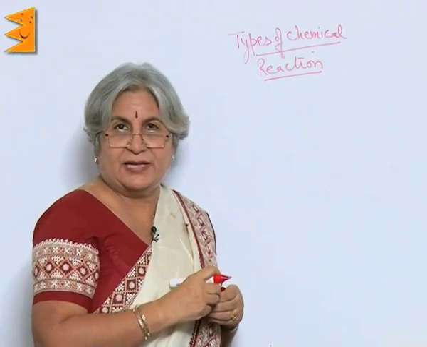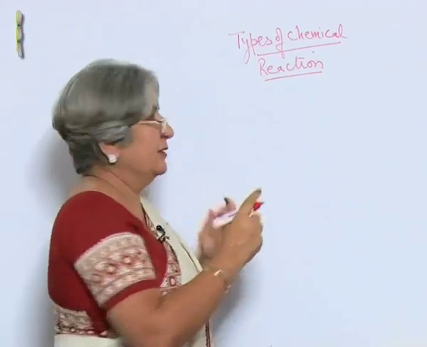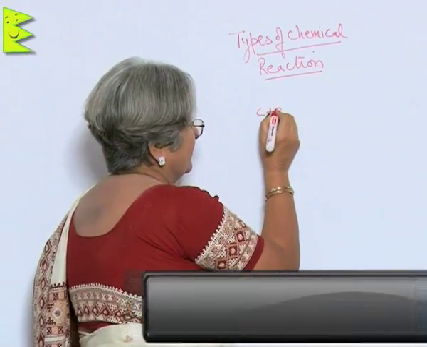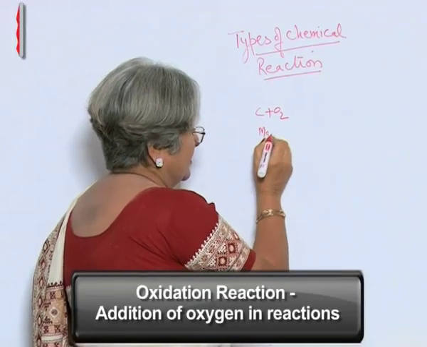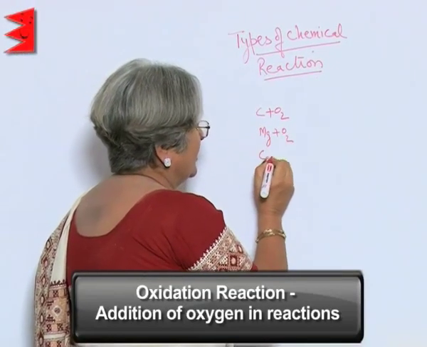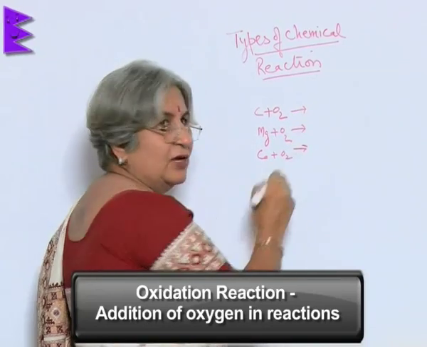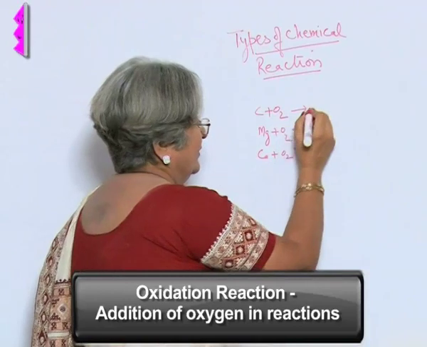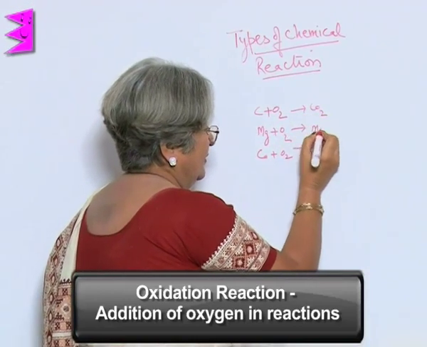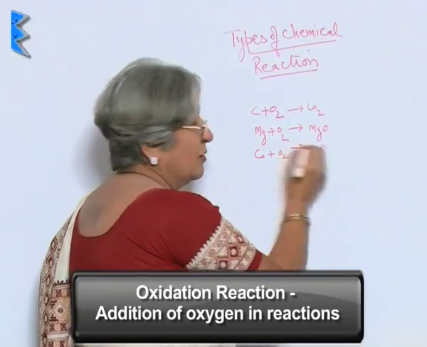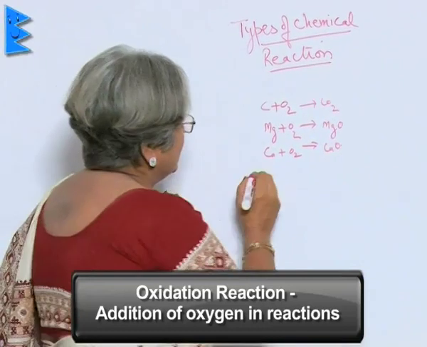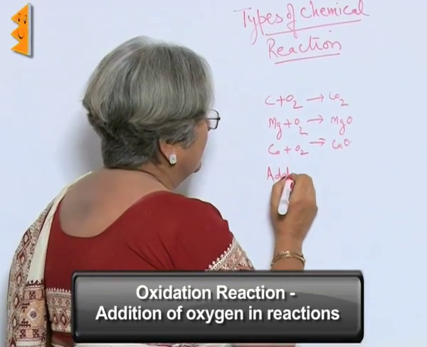Now, what happens when an element combines with oxygen, like in this case, or this case, or this case? Every time what we got was an oxide. Now, what has happened? There is addition of oxygen.